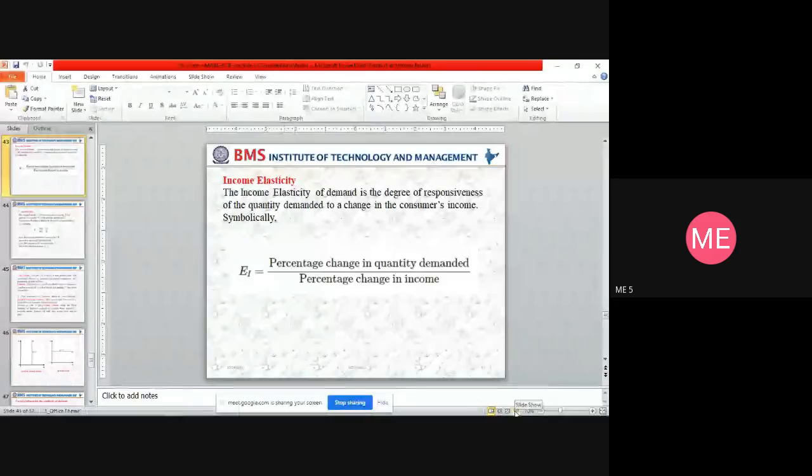Next, cross elasticity of demand. As we discussed in the last class, the cross elasticity is related to the price of related goods.